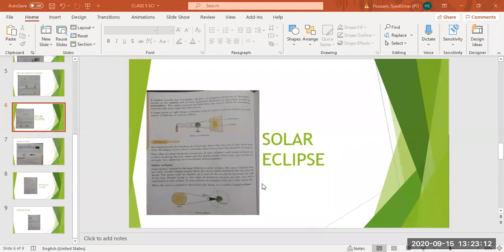They cannot leave their orbits. Each planet is traveling in its own orbit. So similarly, moons are also traveling around the planets. Some planets have one moon, some have two moons, some have more than two moons, and some have no moon. So our earth has a moon. Earth has a moon, right? So the moon is also moving around the planet in its orbit.